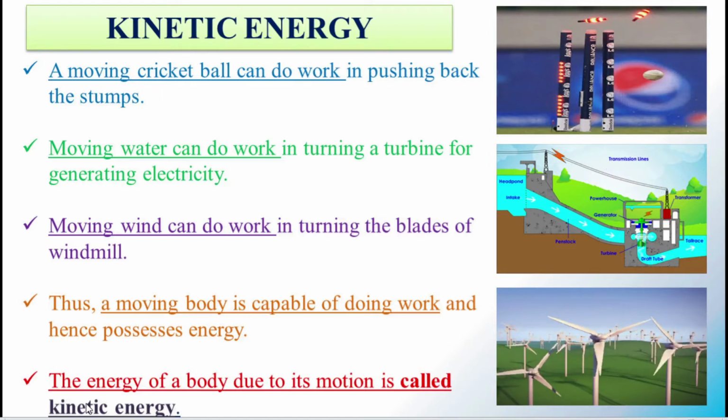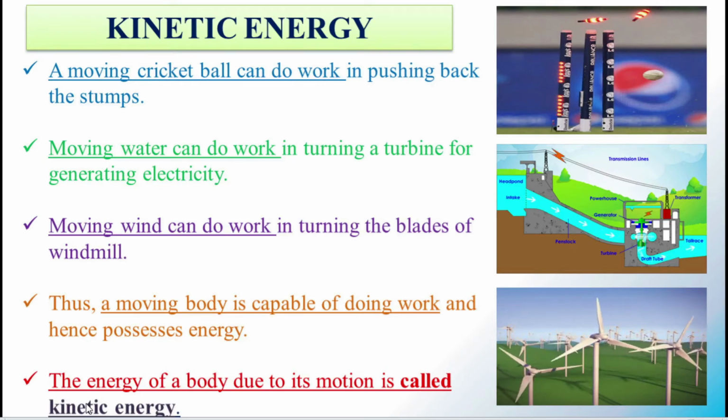The third example is the moving wind. We are all surrounded by air, and the air moves in all directions. The moving wind can do work in turning the blades of a windmill. You can see in the third picture, that is the wind turbine. With the air, it starts to rotate. When it rotates, it is said to have kinetic energy.